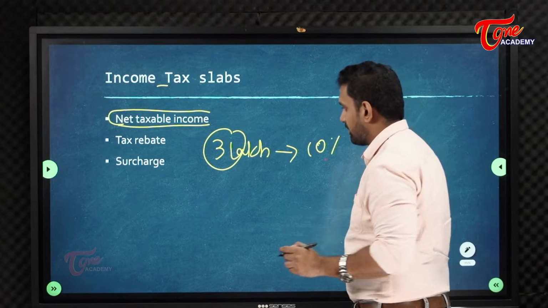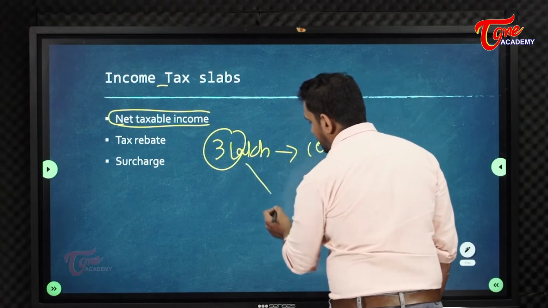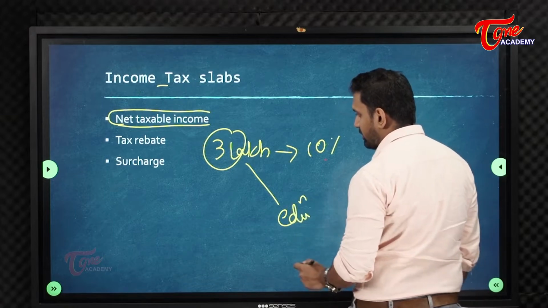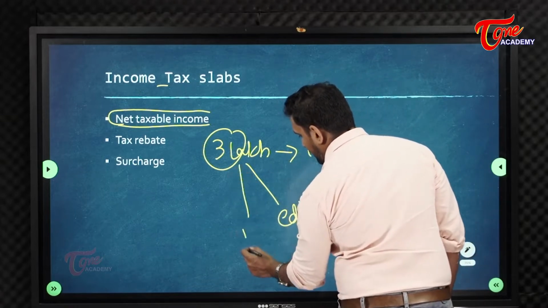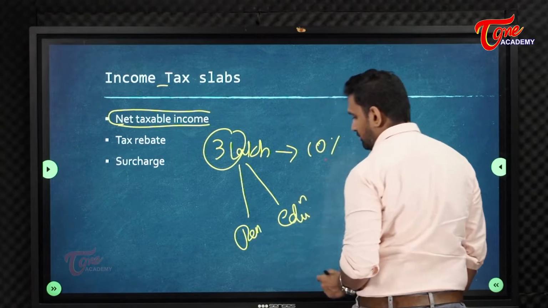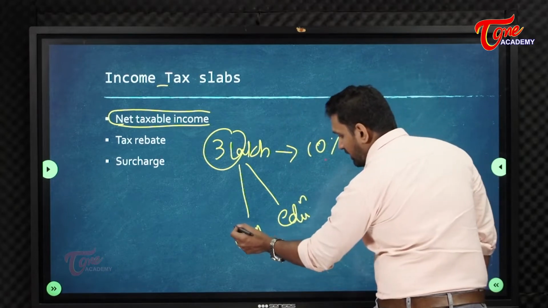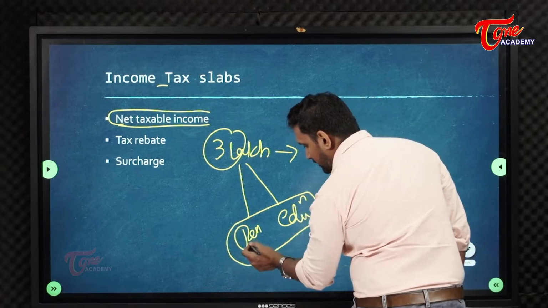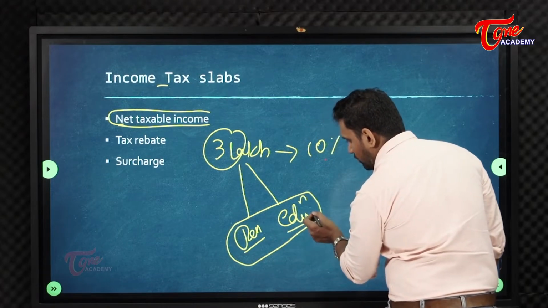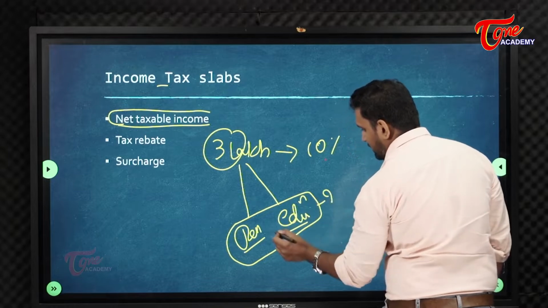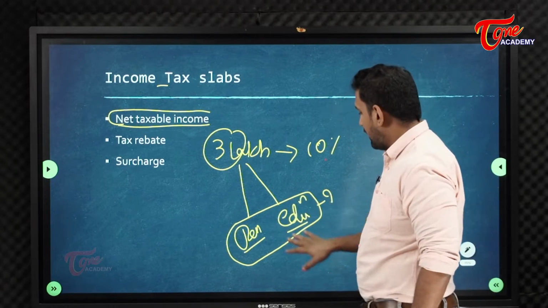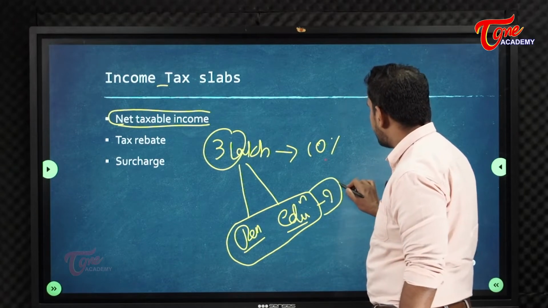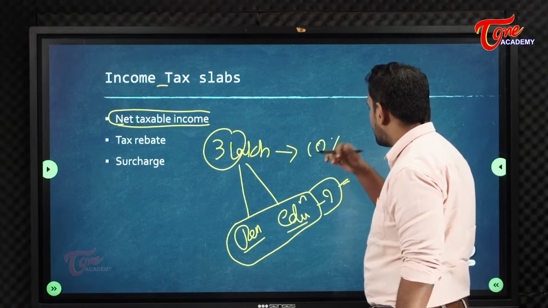But in this 3 lakhs, some part of the money I am using for education of my children, and some part I am paying as pension. The government said anyone doing expenditures in this area, in pension, education, insurance, etc., how much expenditure is done in this area, that will not be taxed.